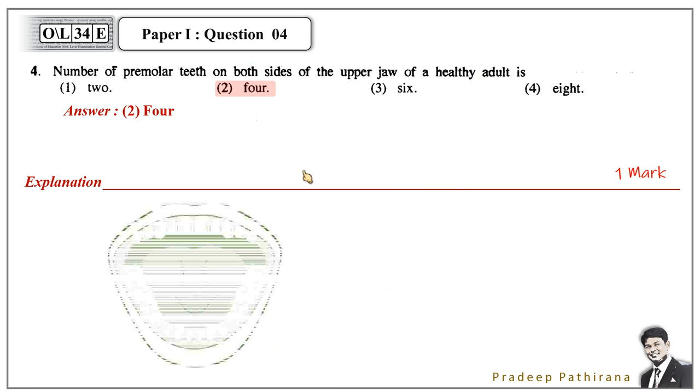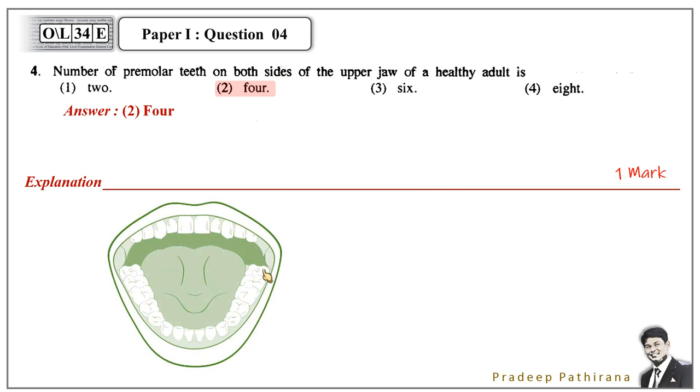Here's the explanation. See this mouth. Here at the lower jaw you can see the dentition of man, and here you can see 2 sharp teeth. We call them incisors, and this one, a kind of spiny tooth, is the canine, and the flat teeth, 3 flat teeth with 3 heads, they are the premolars, and with 4 heads, that is molar.